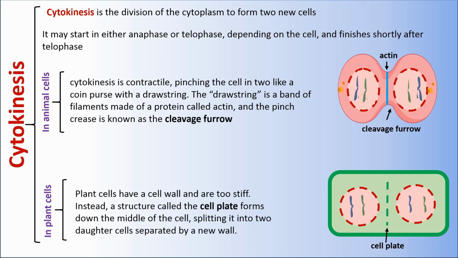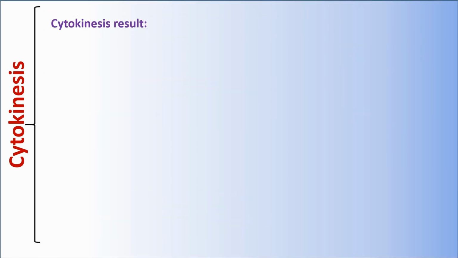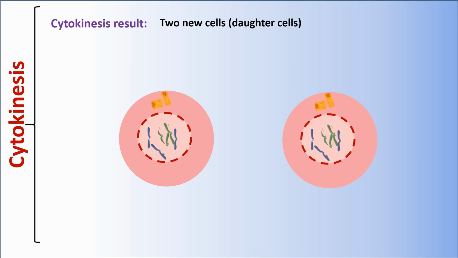plant cells have a cell wall and are too stiff. Instead, a structure called the cell plate forms down the middle of the cell, splitting it into two daughter cells separated by a new wall. Cytokinesis result is two new cells. They are called daughter cells.